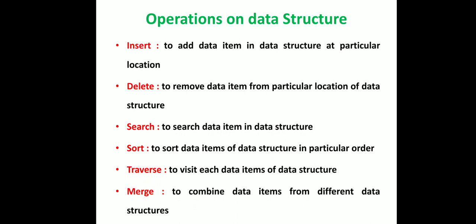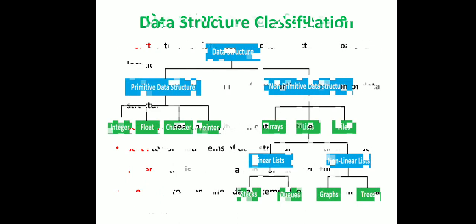This is the most required operation. We can sort the data in a particular order, let's say ascending, descending, or any other particular format. We can visit each data item by using the traverse operation, or we can merge, combining two different data structures by using the merge operation.